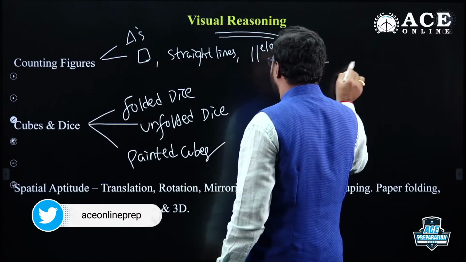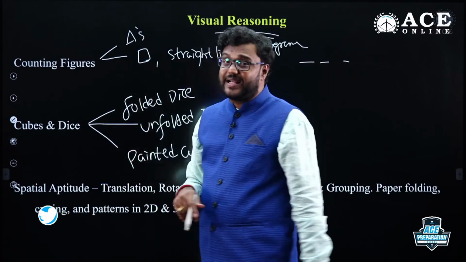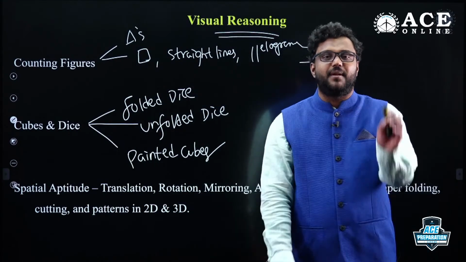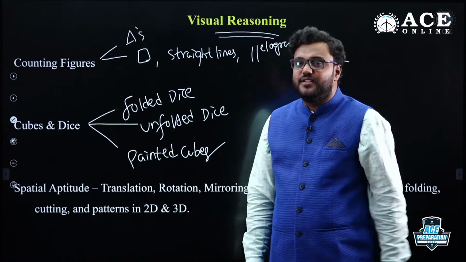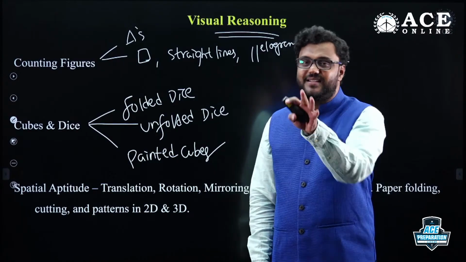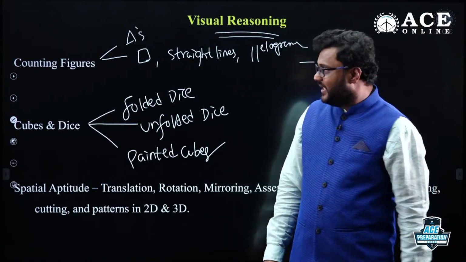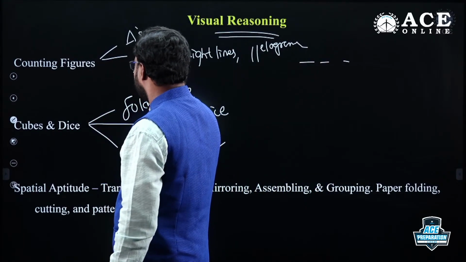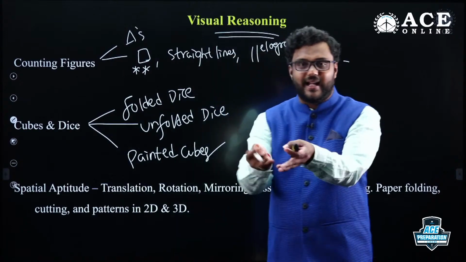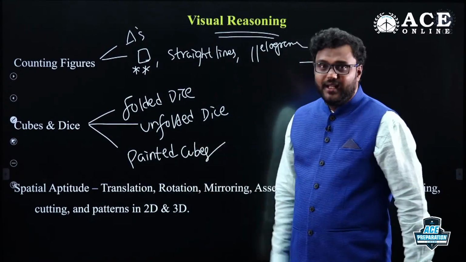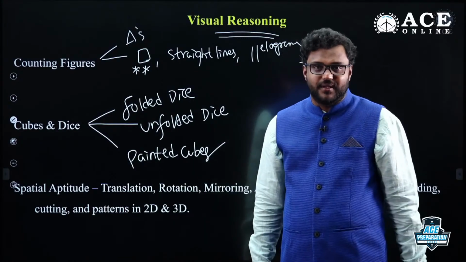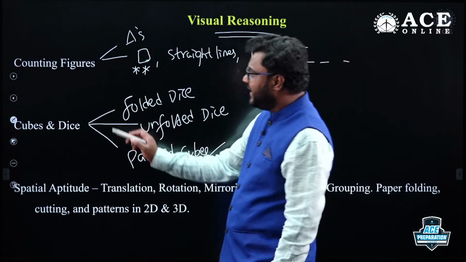They give a certain diagram. What is the maximum number of squares in that? What is the maximum number of triangles? Find the number of triangles means you should find the maximum triangles in the diagram. And in GATE 2022, they asked a question related to squares as well: how many maximum squares in the diagram? In SSC also, find the number of squares in a chessboard. They asked that question, so you need to focus on this area as well.